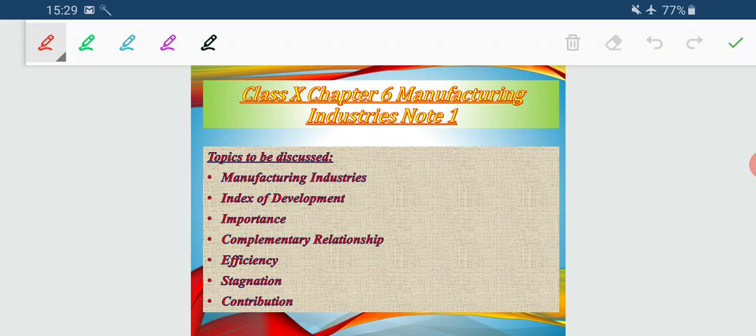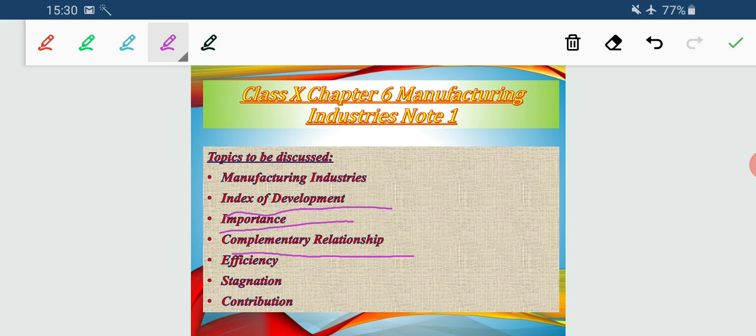manufacturing industry. First, the definition, what does it mean? Then why manufacturing industry is considered as an index of development. Obviously when it is considered as an index of development, that means it has a lot of importance. So what is the importance of a manufacturing industry? Now agriculture and manufacturing industry go side by side. So what is this complementary relationship between manufacturing industry and agriculture?